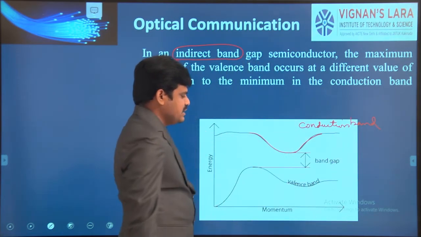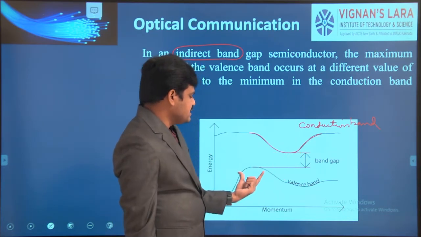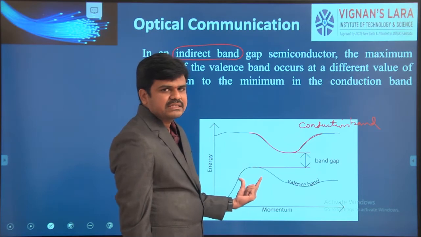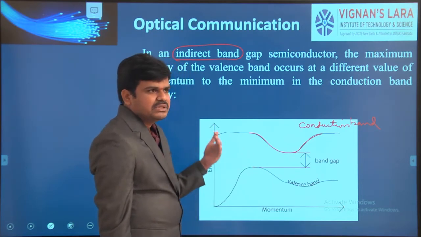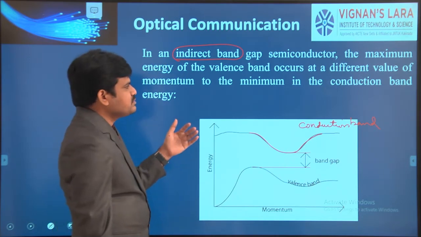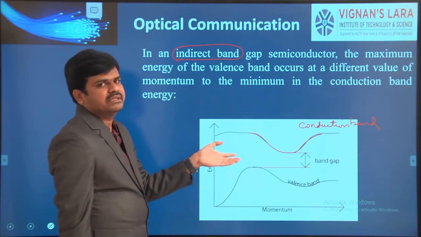The bottom of the conduction band is not facing the top of the valence band. Here the momentum of the two bands is not the same; they are different.